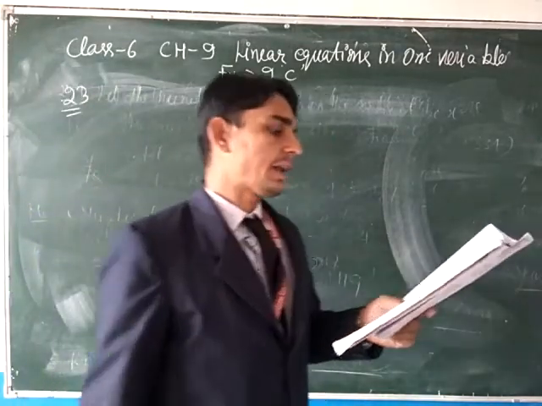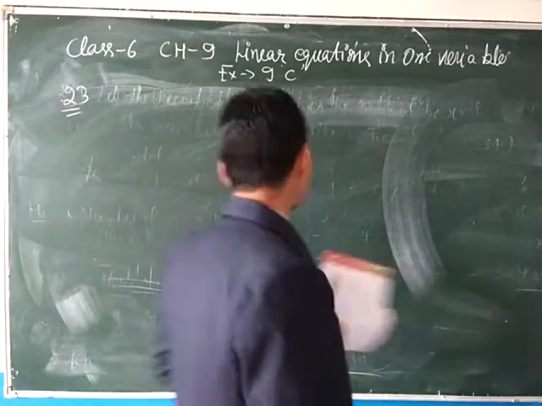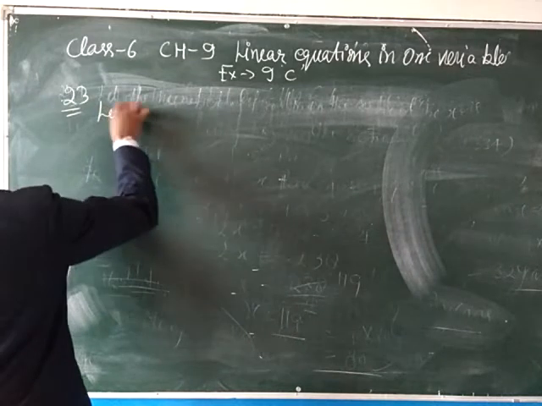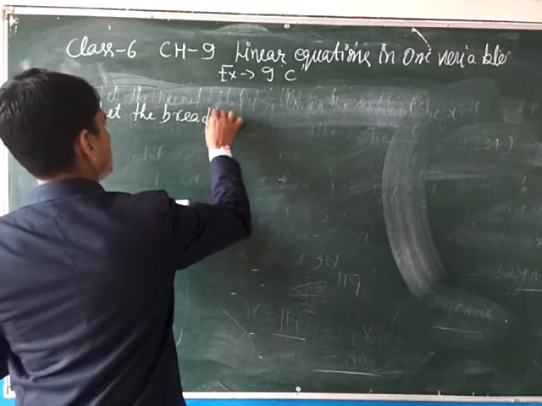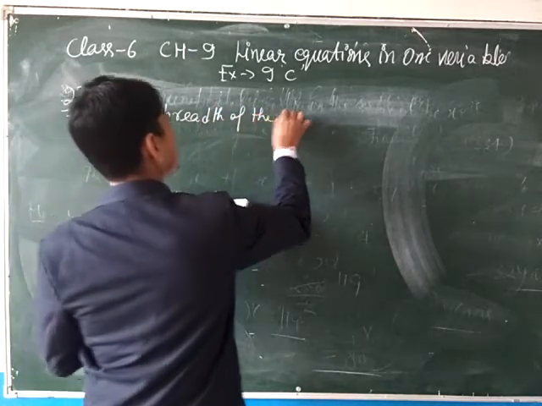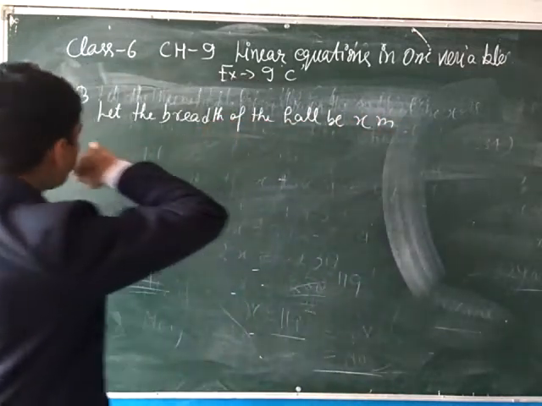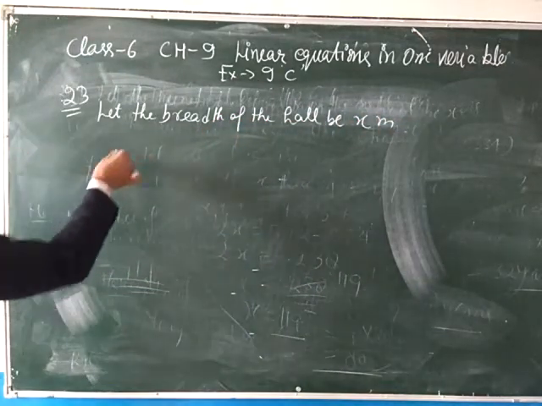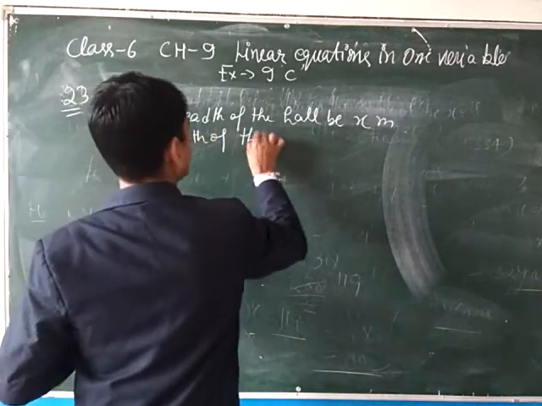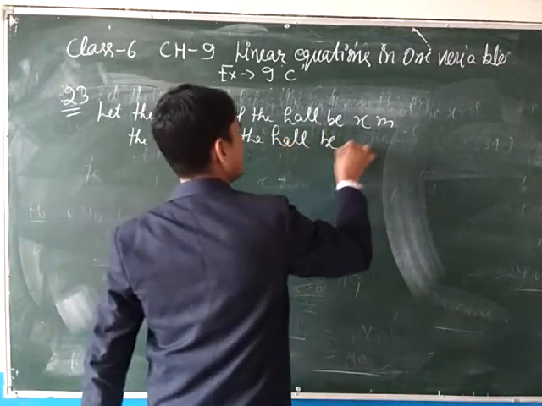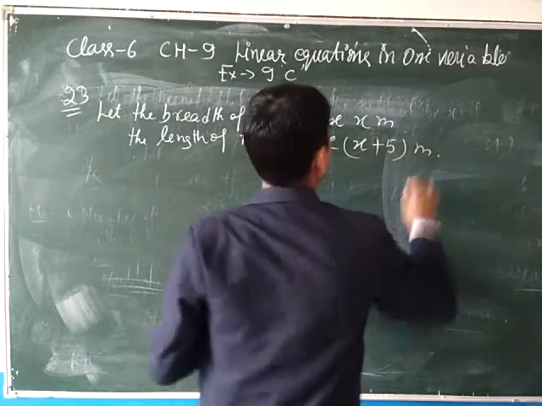So students, question number 23 is: the length of a rectangular hall is 5 meters more than its breadth. Firstly, let the breadth of the hall be x meters. So the length is 5 meters more, so the length of the hall is x plus 5 meters.